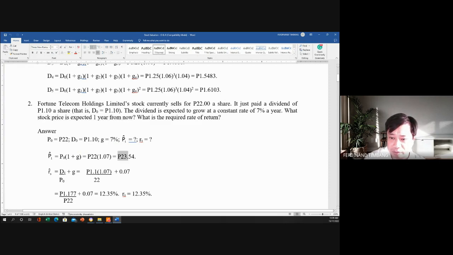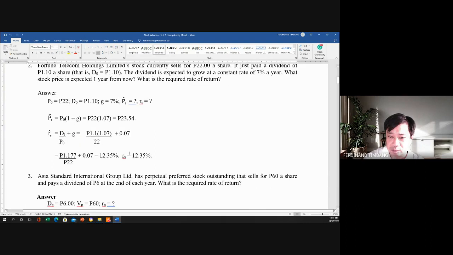Now for the required rate of return, ito naman yung ating formula. So we have the D1, which is the dividend at year 1, over the price at year 0, plus the G. So we have the 1.1 times 1.07 all over 22 plus 0.07.